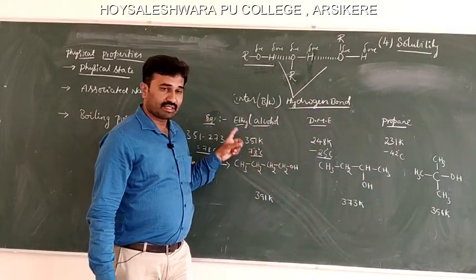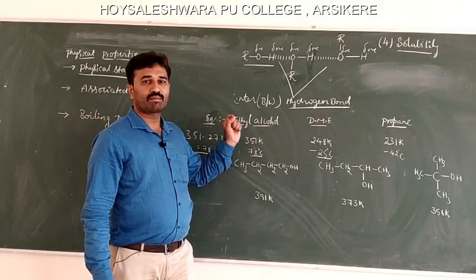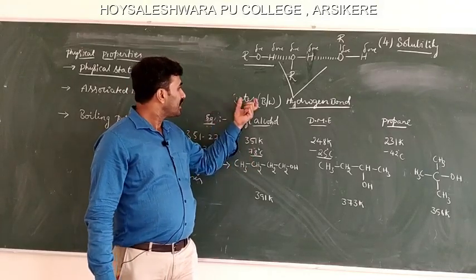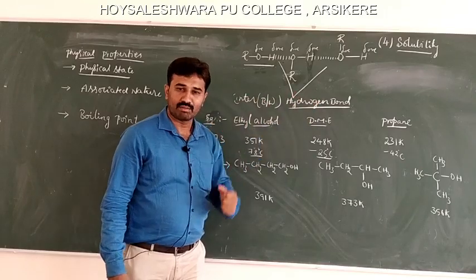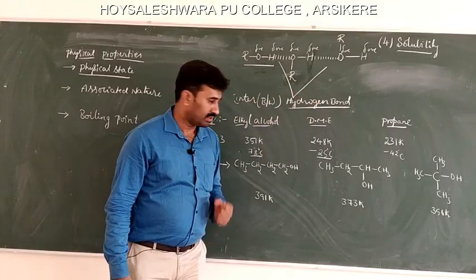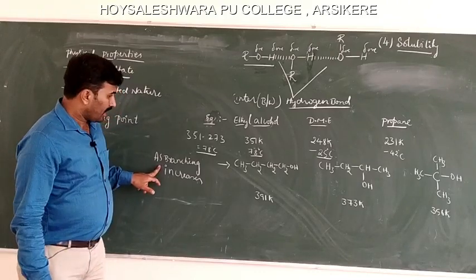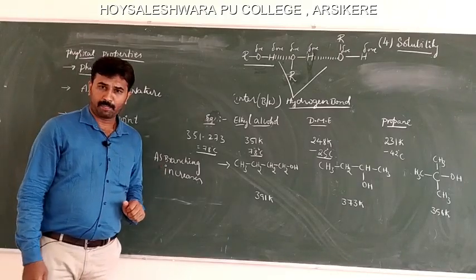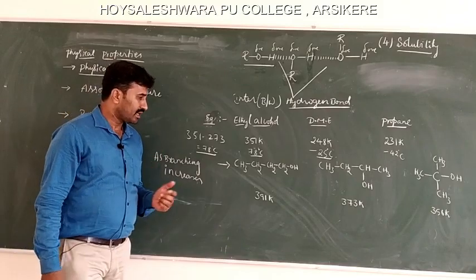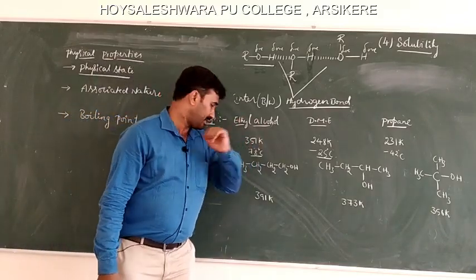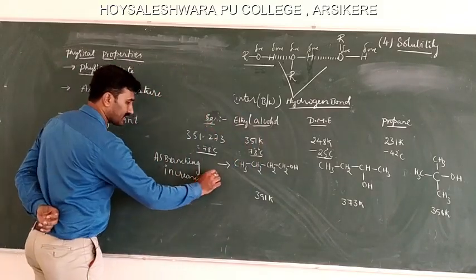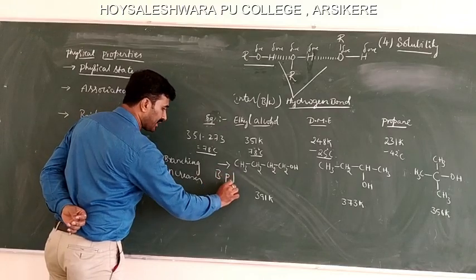This is because ethyl alcohol has a higher boiling point because of intermolecular hydrogen bonding. The next point is, as the branching increases, the boiling point decreases.